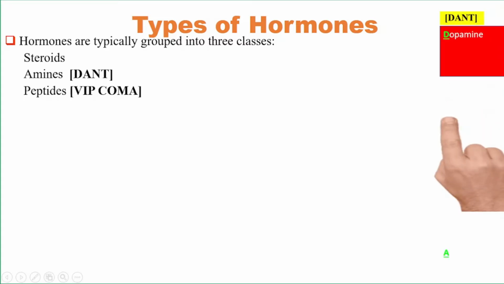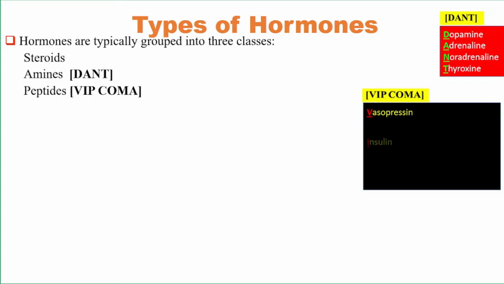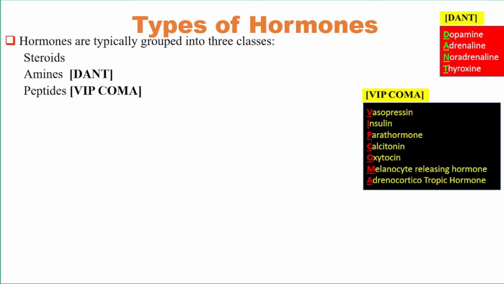DONT represents dopamine, adrenaline, noradrenaline, thyroxine. VIP represents the mnemonic for the peptide hormones, as most of our hormones are peptide in nature. So vasopressin, insulin, parathormone, calcitonin, oxytocin, melanocyte releasing hormone, and adrenocorticotropic hormone. These are peptide nature hormones.